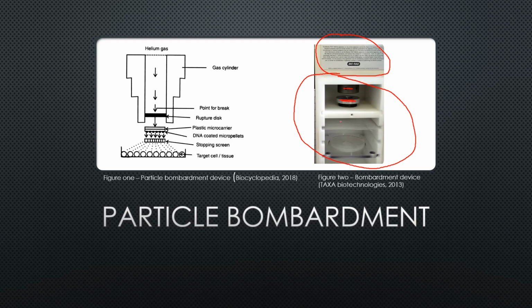The stopping screen here allows the micropellets to pass through and transport the DNA to the target tissue, plant tissue, which is located inside this dish here.